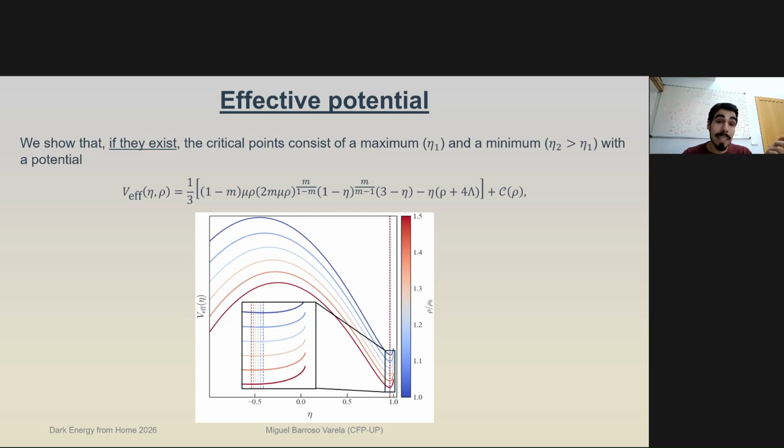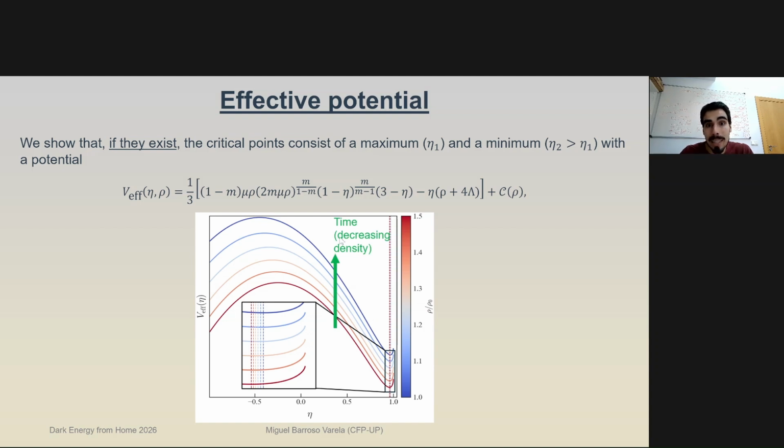It turns out that if they exist, these two critical points consist of a maximum, eta 1, and a minimum, eta 2, which is always greater than eta 1 in terms of its value of the scalar field, with the potential being given by this expression right here. The constant in terms of the density is irrelevant in terms of finding this minimum specifically, because it just shifts the potential.